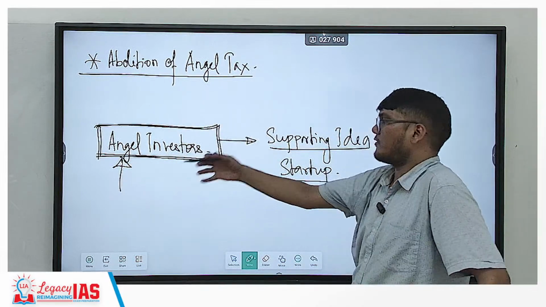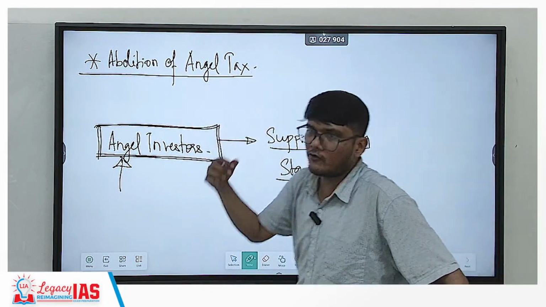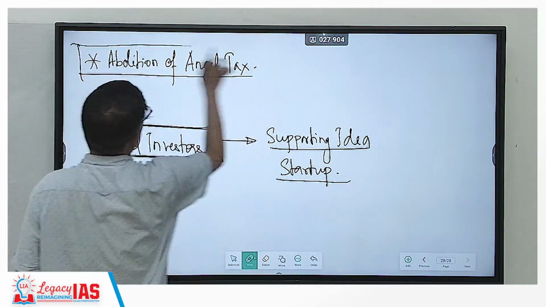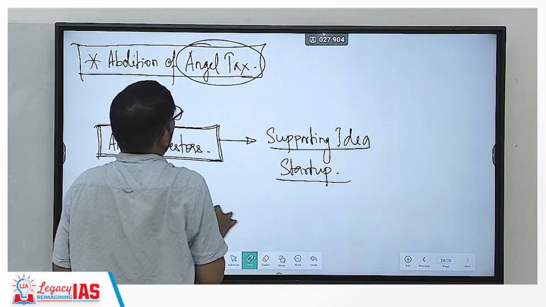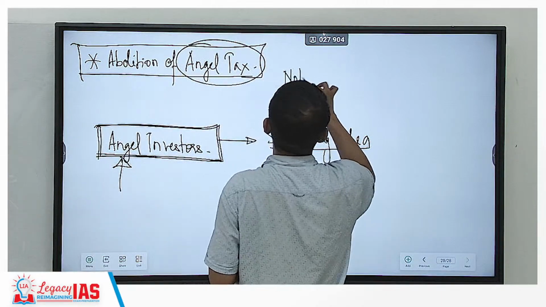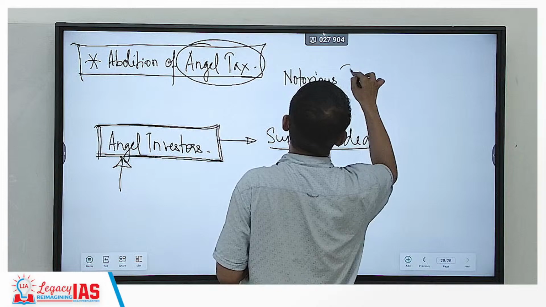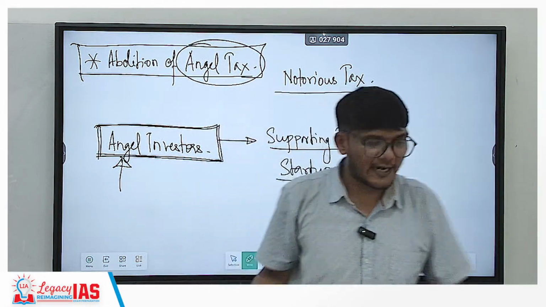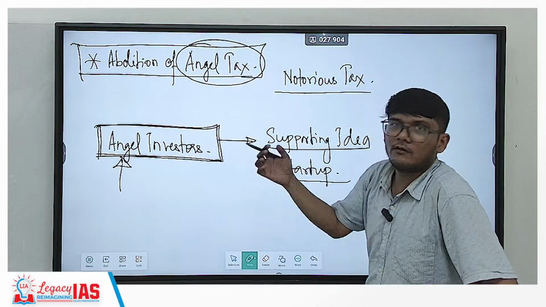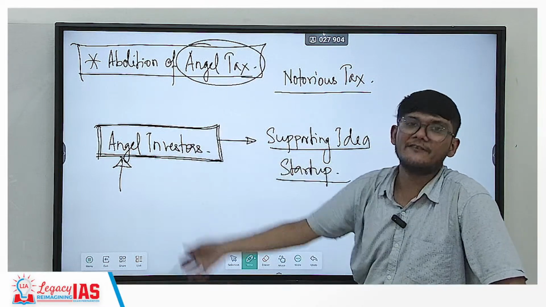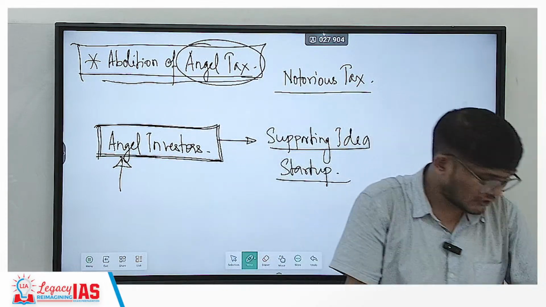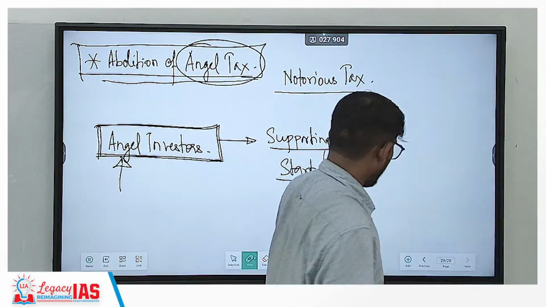Now, for these angel investors, when they used to earn, there was an angel tax in place, and people called it a notorious tax, because it was de-incentivizing the angel investors. It was a restraint that would deter the angel investor from making the investment. So now the government is saying, don't worry, we will abolish the angel tax. So that is a very interesting thing.